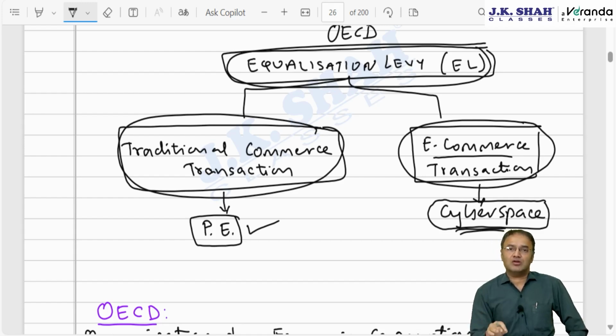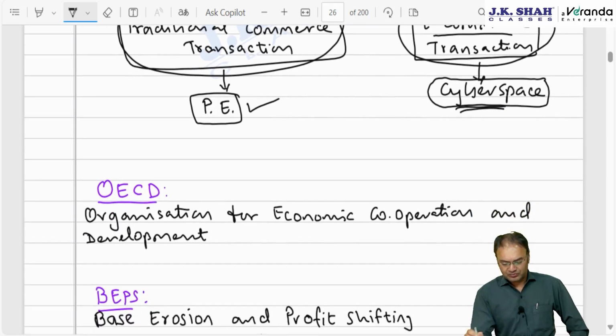India is the first country in the world to introduce such a tax, basically to capture these online companies. I'm not talking only about Amazon, but even YouTube, Instagram, Facebook, that is Meta, and many online gaming companies which offer games like PUBG. The idea was to trap or capture these people.